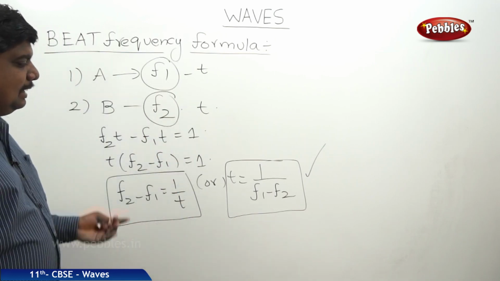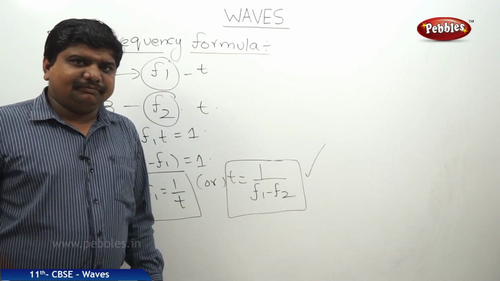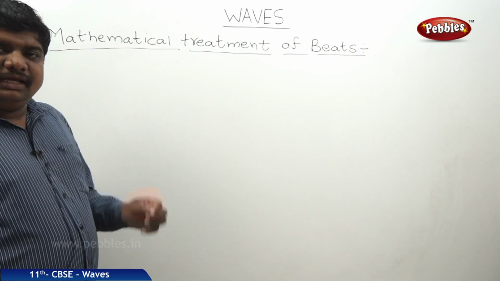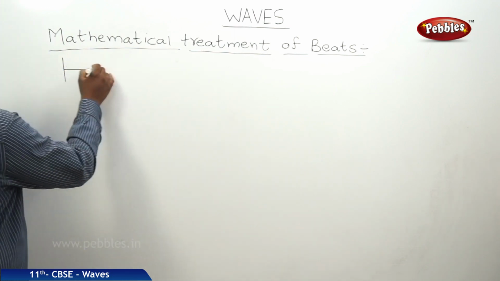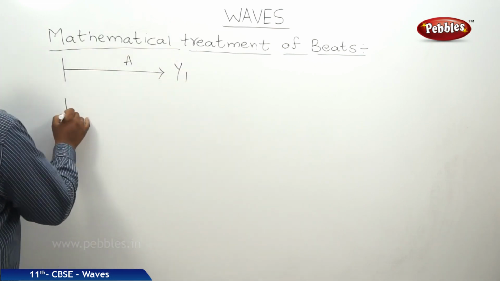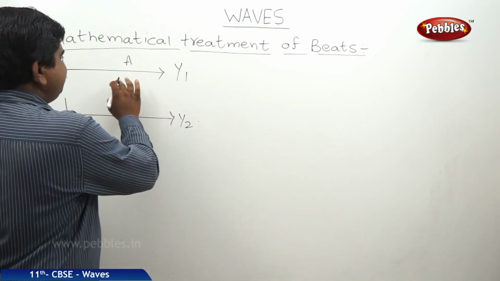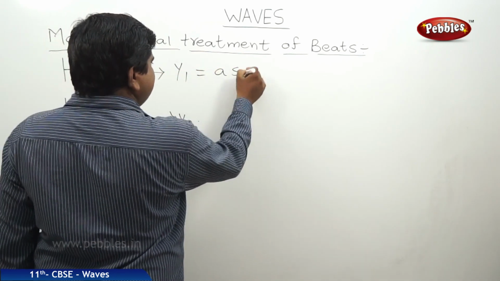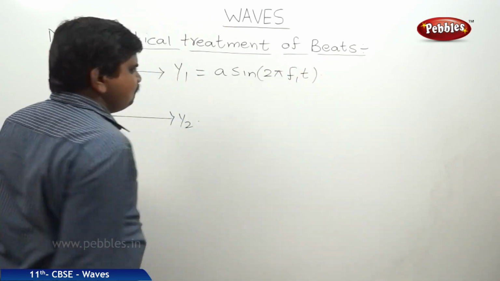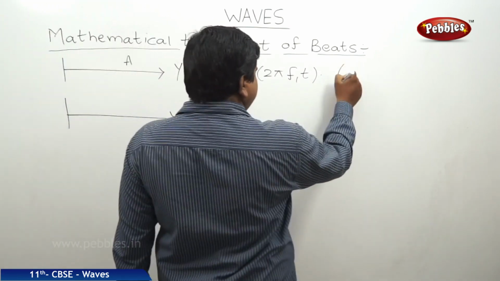Now we will discuss the mathematical method to check the beat frequency formula. Now we are discussing the mathematical treatment of beats. Let us take two sources. Source A has displacement y1, another source has displacement y2. So the displacement of source A is y1 = A sin(2πf1t), because it is A sin ωt, where we can write ω equal to 2πf.